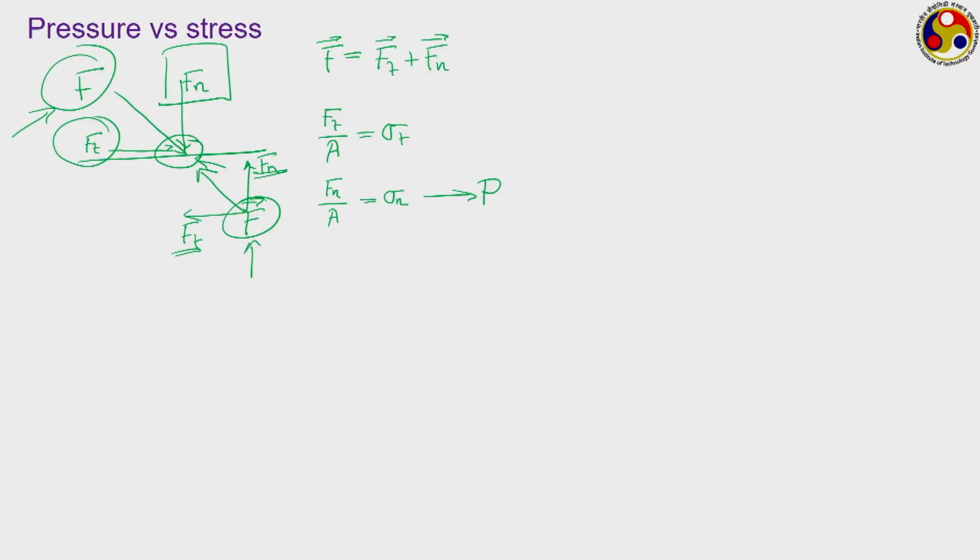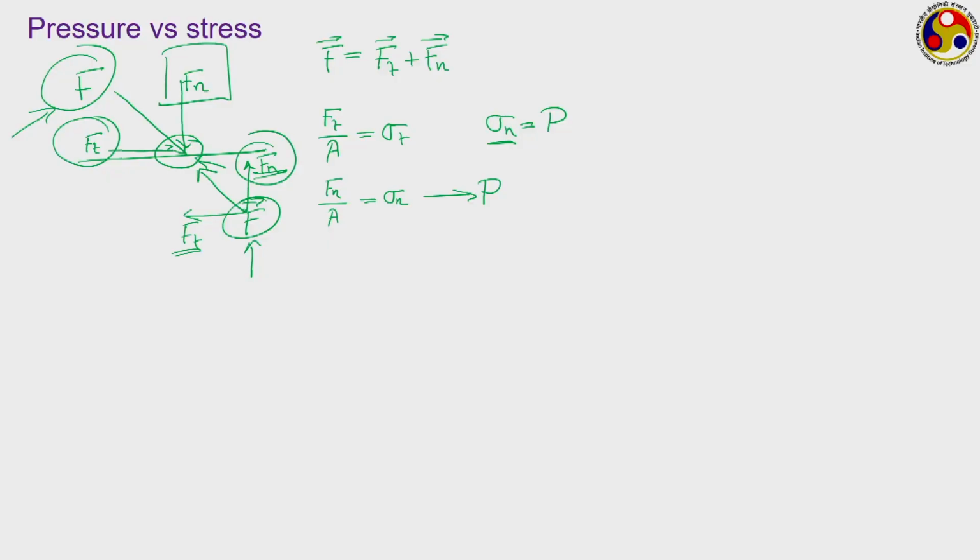However, here we are not talking about the internal component, rather we are talking about the external part. So, purely magnitude-wise, the normal stress and pressure will be equal to each other. However, sigma n, the normal stress, refers to the normal component of the internally generated force, whereas P refers to the normal component of the externally imposed force.